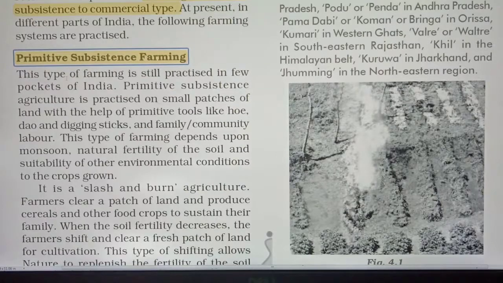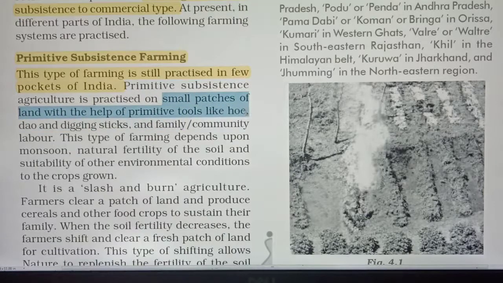This type of farming is still practiced in a few parts of India. Primitive subsistence agriculture is practiced on small patches of land with the help of primitive tools, meaning old tools like hoe, dao, and digging sticks. Hoe is like a kassi, dao is like a kurpi, and digging sticks are also like a kassi or a sabbal.